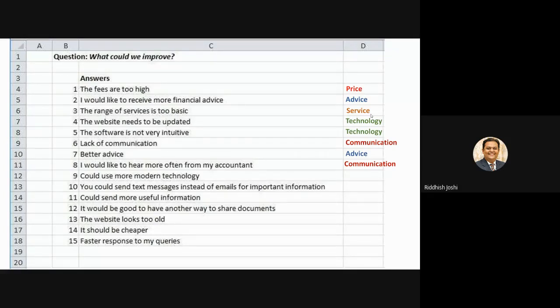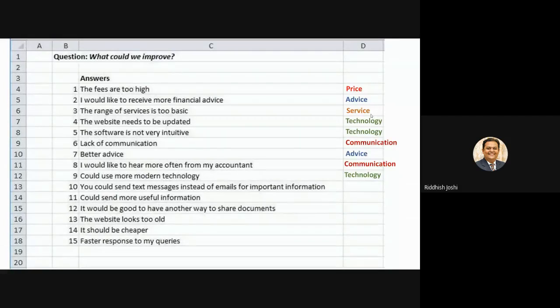Could use more modern technology. Now again I can put this under technology. You could send text messages instead of emails for more important information. Initially, it looks more like technology, but the issue is not with the technology, the issue is with the communication platform.